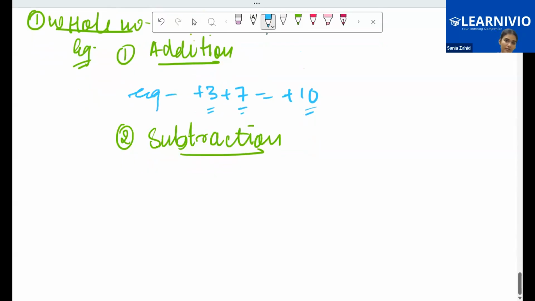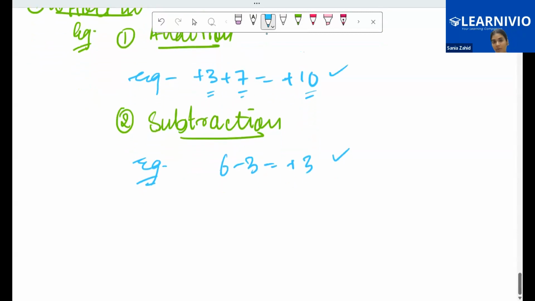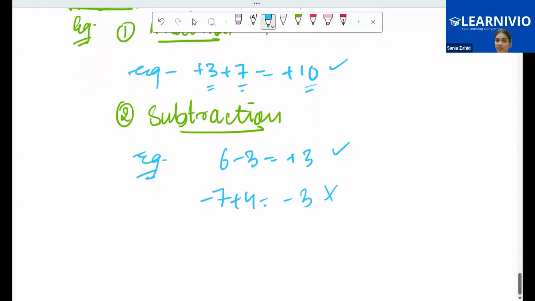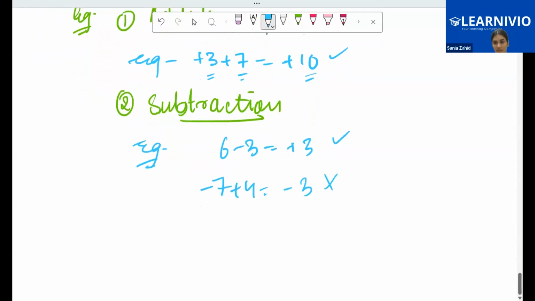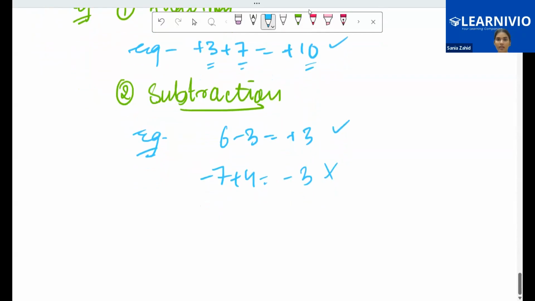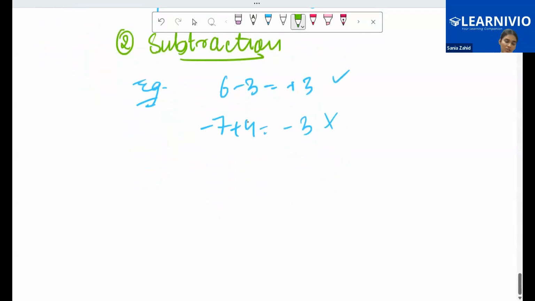For example, 6 minus 3 gives you positive 3. That's true, that's giving you a whole number. But when I have, let's suppose, 4 minus 7, I get minus 3. That is not correct because minus 3 is not a whole number. So on performing subtraction on two whole numbers, you're not necessarily getting a whole number. Right. Then we study multiplication.